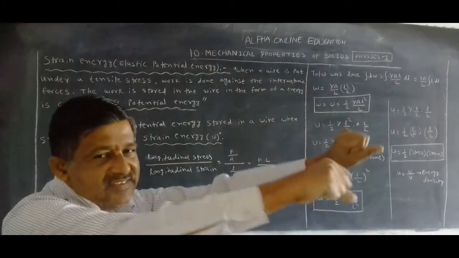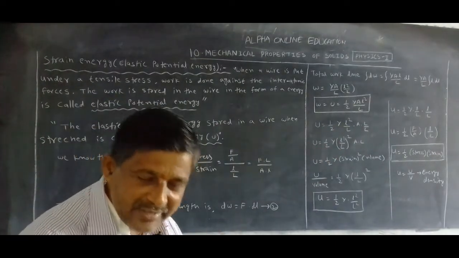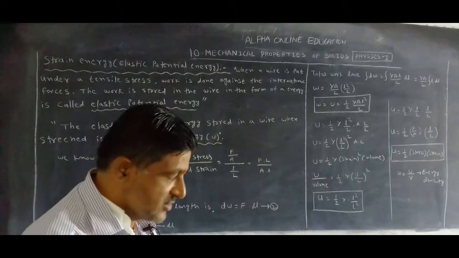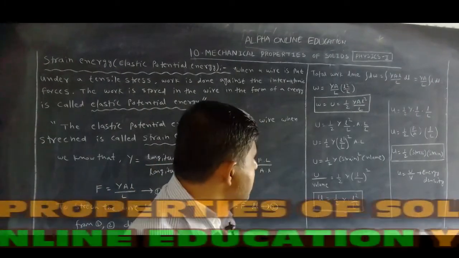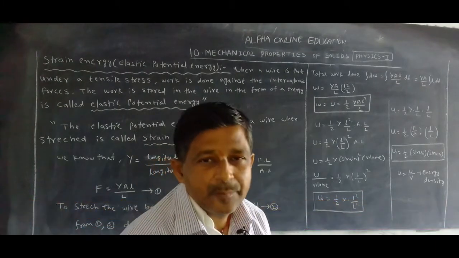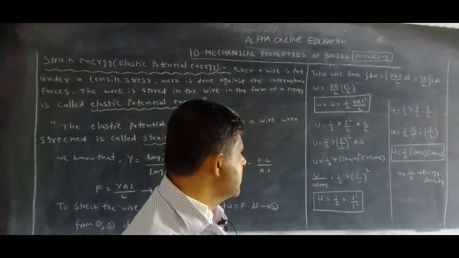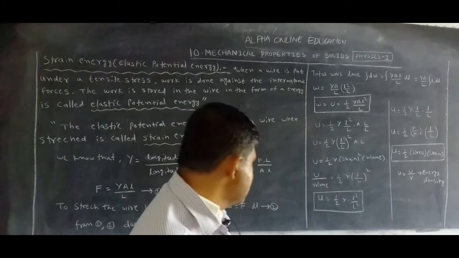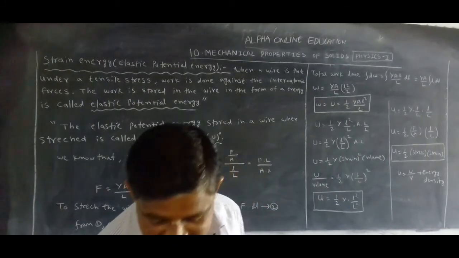If the wire is stretched, we have done some work, and that work is stored in it in the form of potential energy. The equation for it is U is equal to half Y A l square by capital L. Small l is the change in length and capital L is the original or initial length. From simplification we can get the energy density. The energy density can be written as u is equal to half into stress into strain.